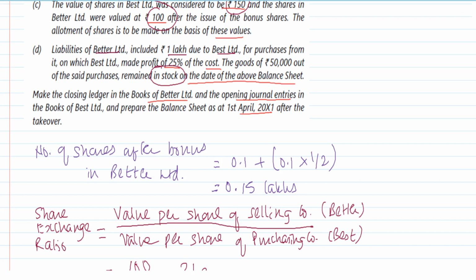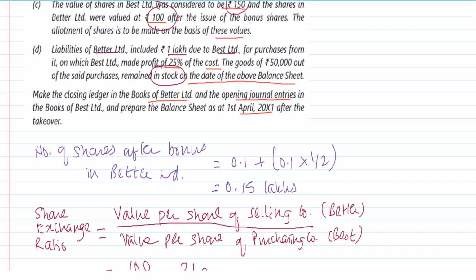You cannot sell to yourself and book profit. So this profit has become unrealized, and because the profit is unrealized, it has to be eliminated. When you eliminate the unrealized profit, you will debit goodwill or you will debit capital reserve.